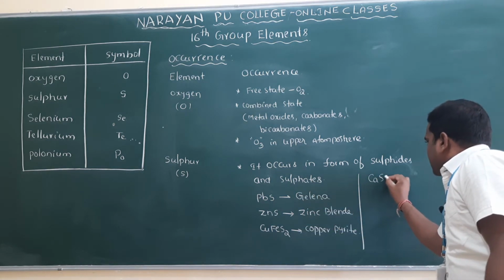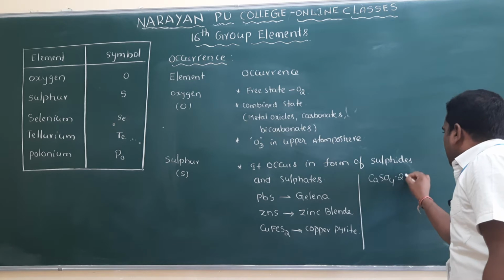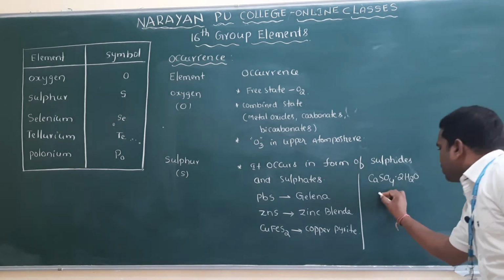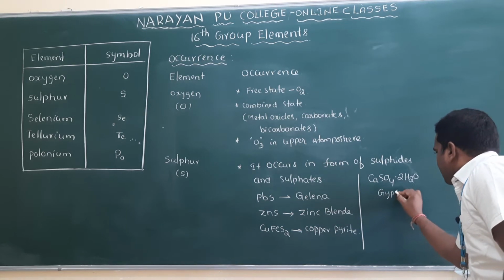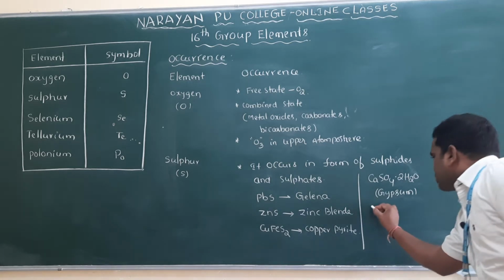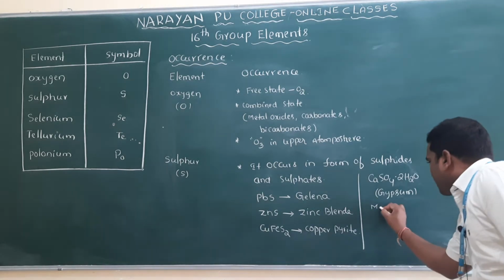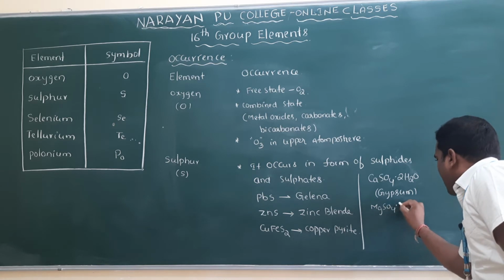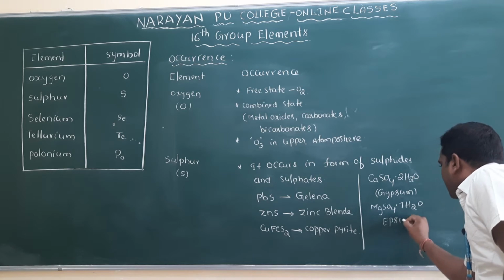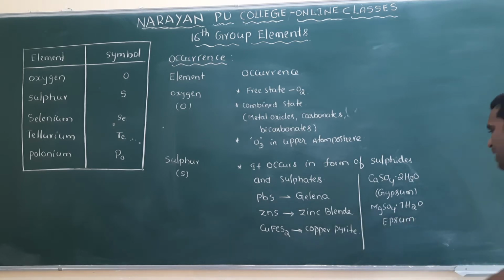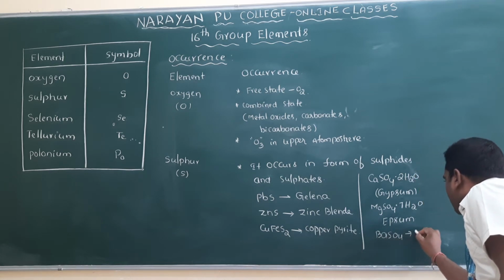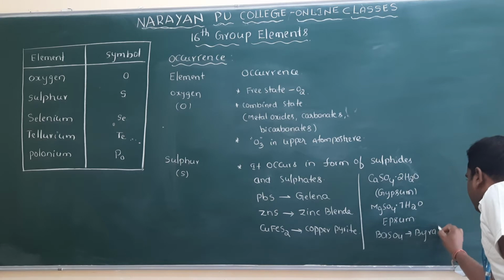Sulfate means CaSO4·2H2O, which we call gypsum. Also MgSO4·7H2O, which we call Epsom salt, and BaSO4, which we call barite.